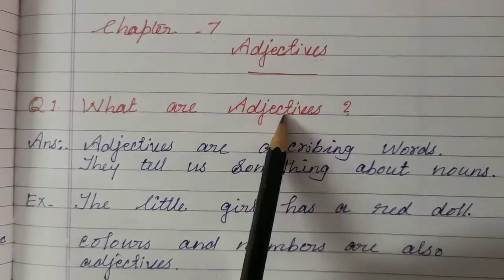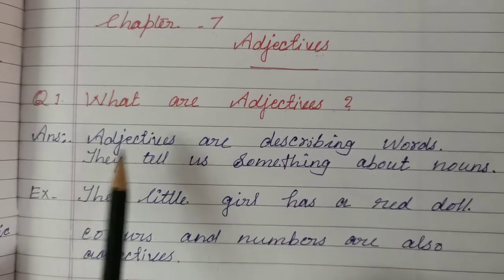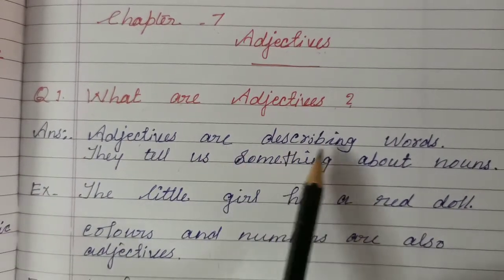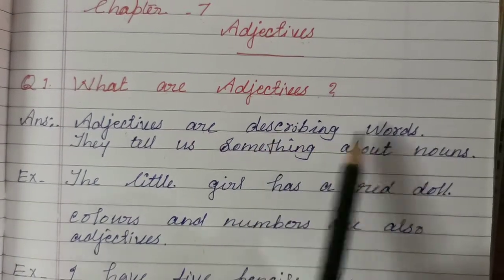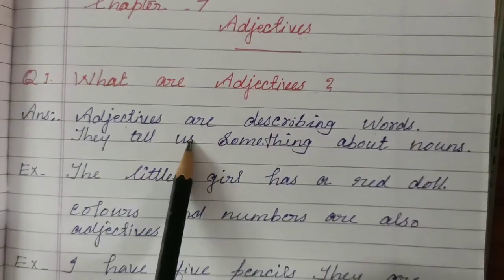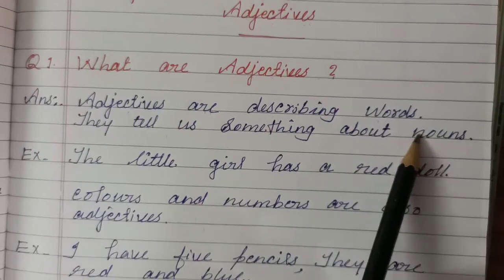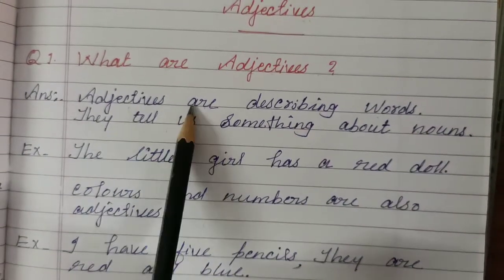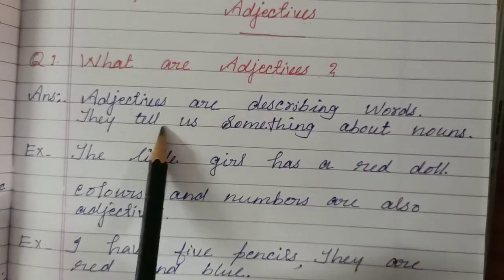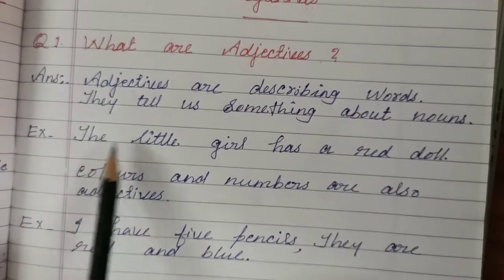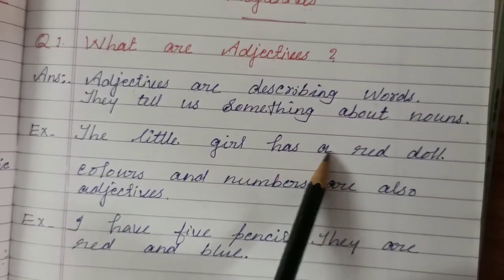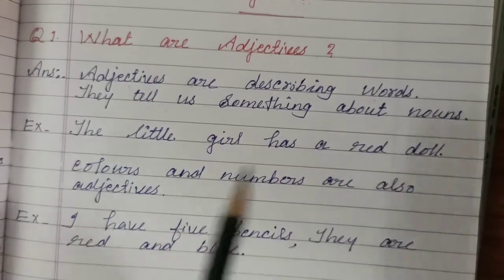Answer: adjectives are describing words. They tell us something about nouns. Example: the little girl has a red doll.